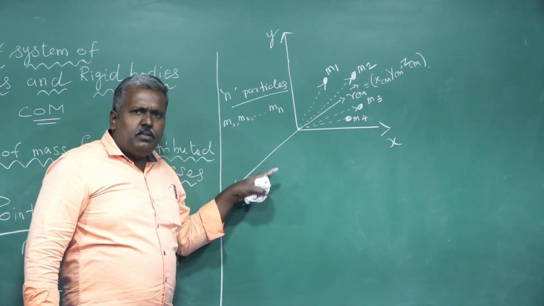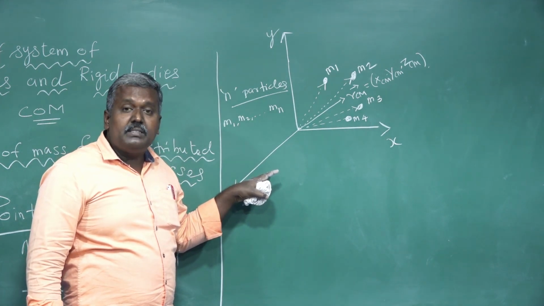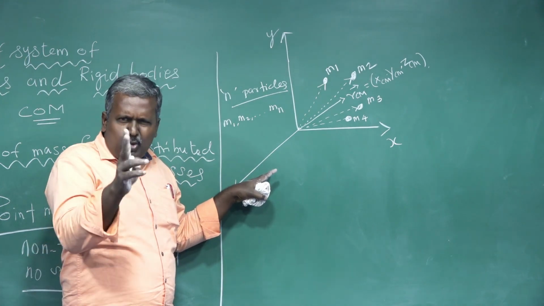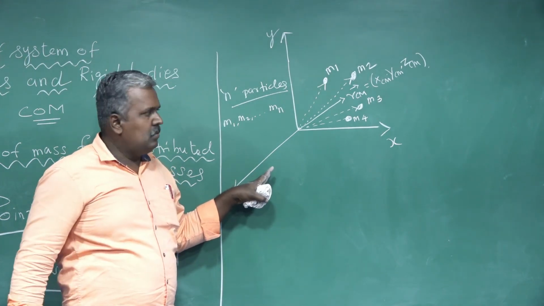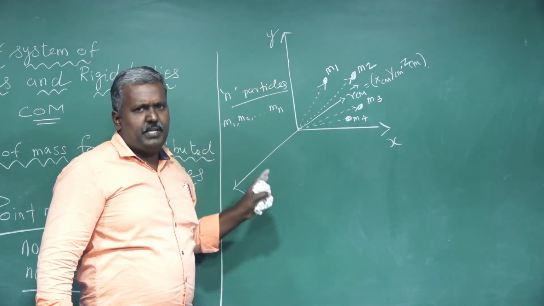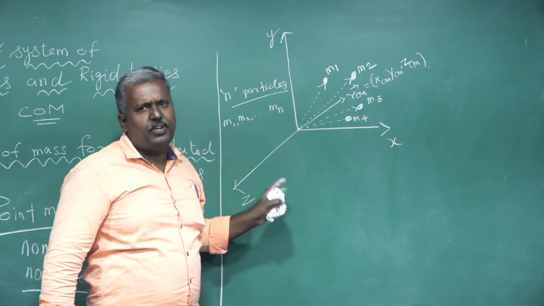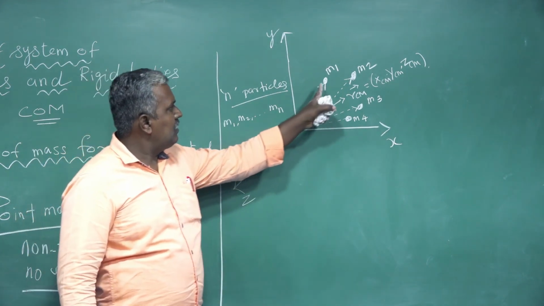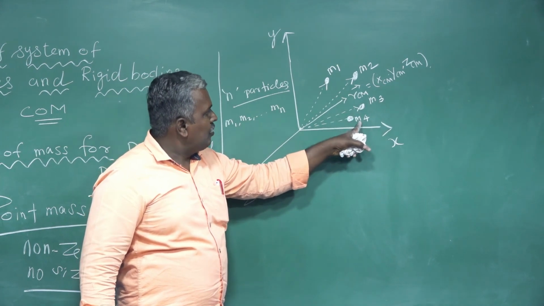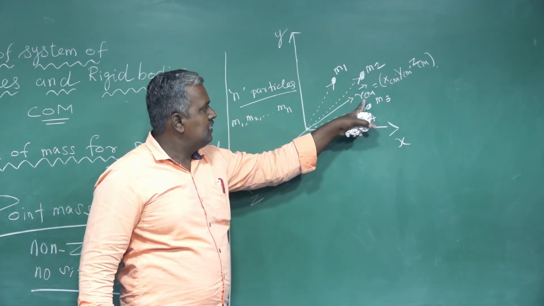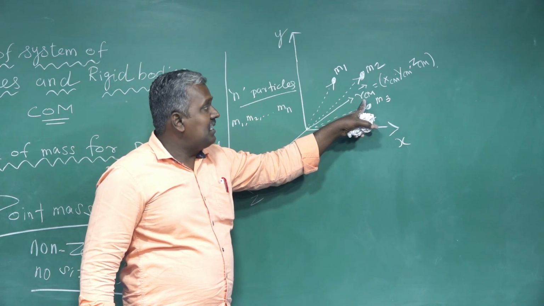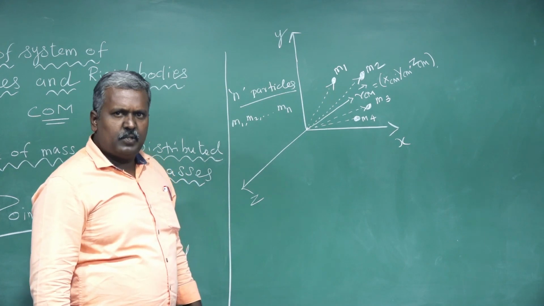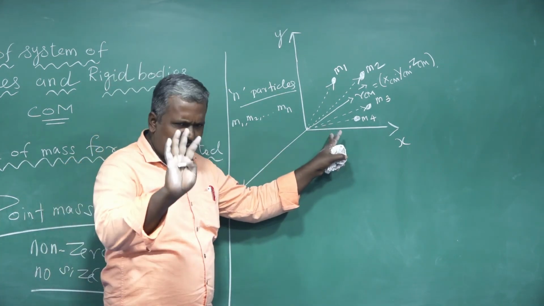To find the center of mass of a collection of n particles, first you choose coordinates x, y and z. That is very important.